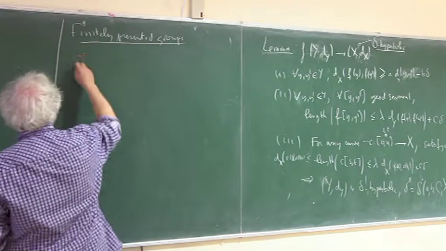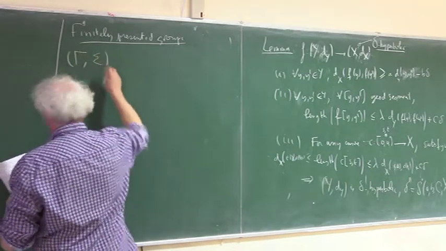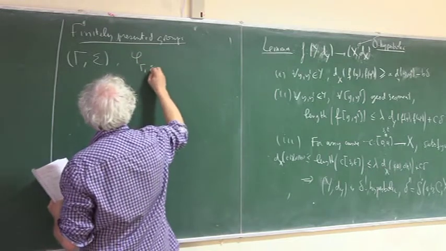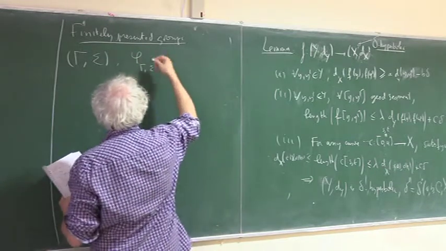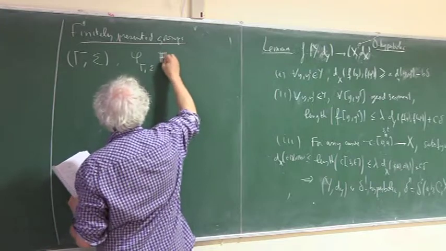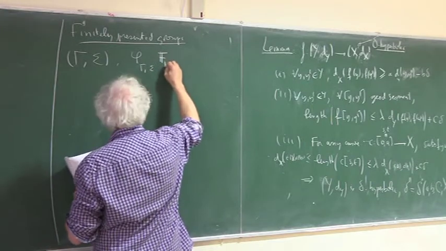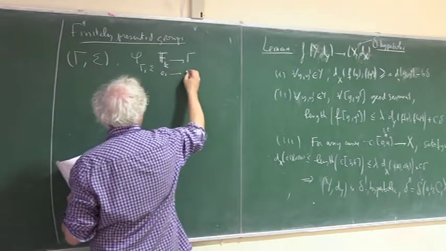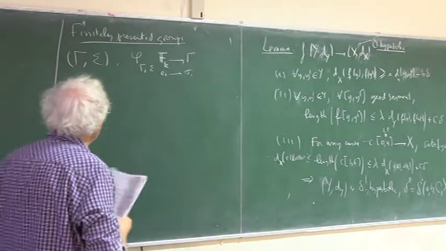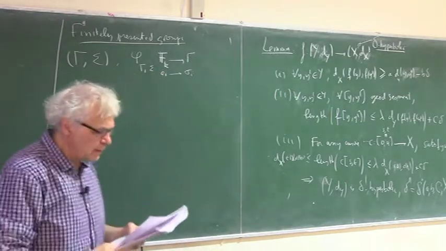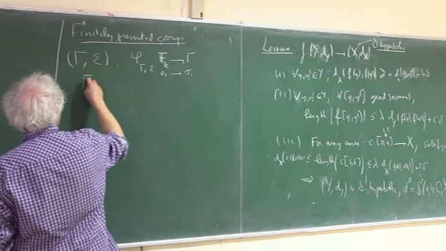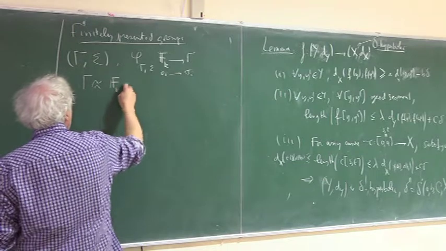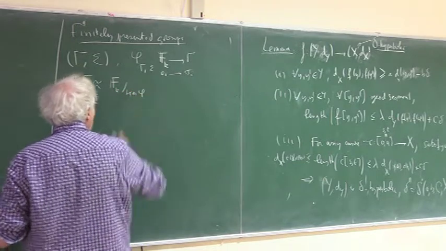Recall that when you have a marked group, gamma sigma, it comes with a marking map from the free group with K generators to gamma, which sends the generators of the free group to the generators of the group. K is the cardinality of sigma, and gamma is a quotient of the free group. Every finitely generated group, in fact, is a quotient of the free group.